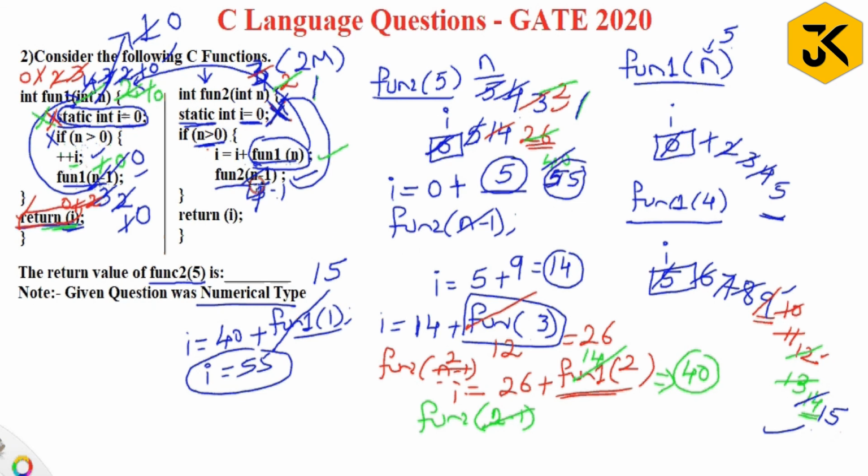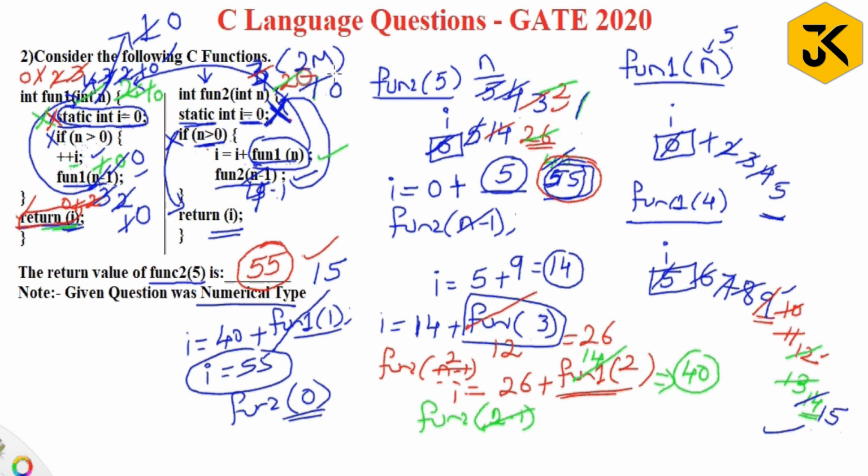Then it is going to execute function 2 of n minus 1. What is n value? Function 2 of n value is 1. 1 minus 1 is 0. It is going to pass now 0. So here it will get 0. This statement you want to execute, if n greater than 0, 0 greater than 0, surely condition fail. When condition fail, it is going to execute return statement. Return I. What it is going to return? Return I, which is present in this block. What is the value present in this block? 55. So function 2 of 5 is going to return the value 55. So this is our answer.